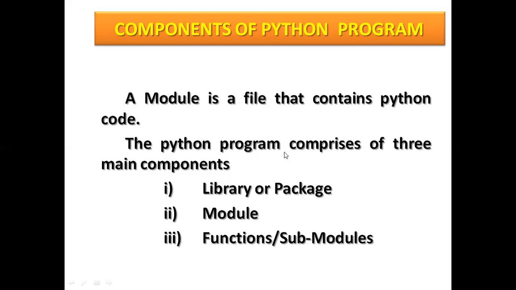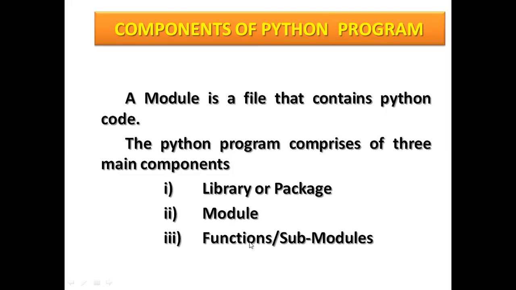The Python program comprises three main components. What are these three main components? Libraries or packages, which we can import from the Python library by using import, and modules, functions, and submodules.